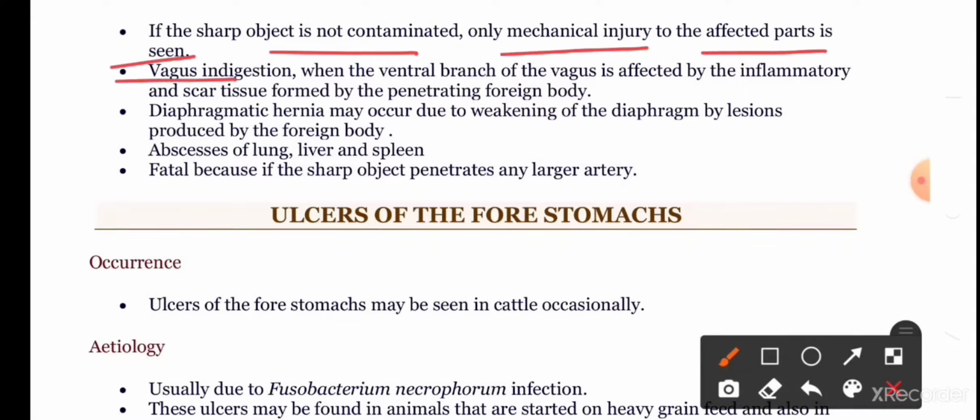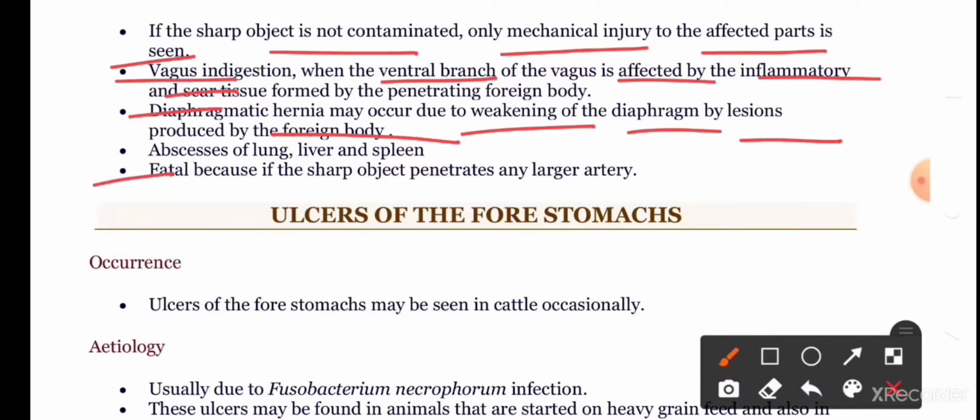Vagus indigestion occurs when the ventral branch of the vagus is affected by the inflammatory and scar tissue formed by the penetrating foreign body. Diaphragmatic hernia may occur due to weakening of the diaphragm by lesions produced by the foreign body. Abscesses of lungs, liver, and spleen can be noticed. This is fatal if the sharp object penetrates any larger artery.